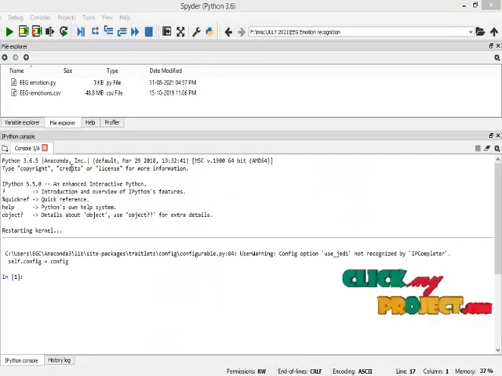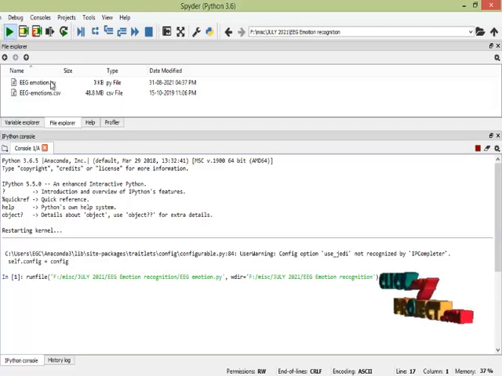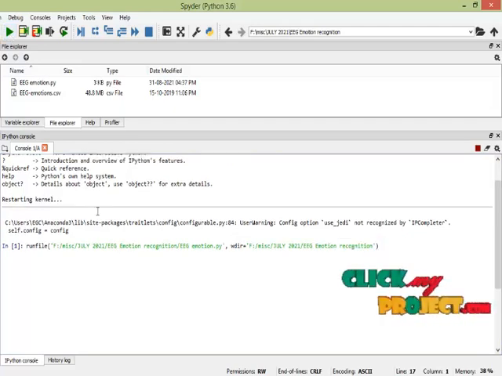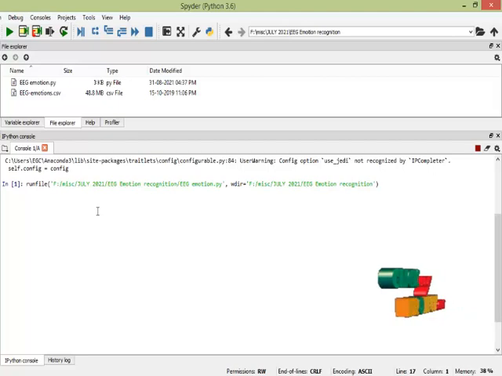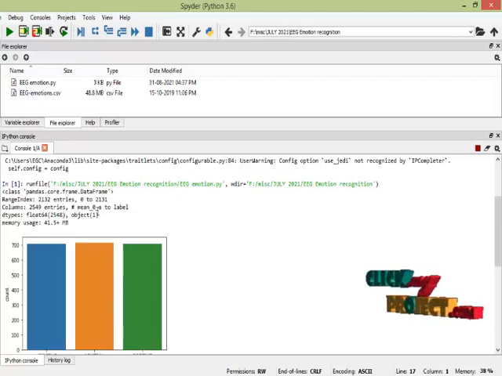So now we are going to see the running process of the project. Here I have to click this. The process will start running.